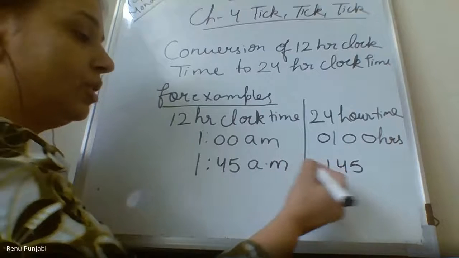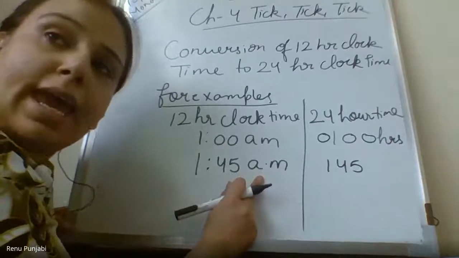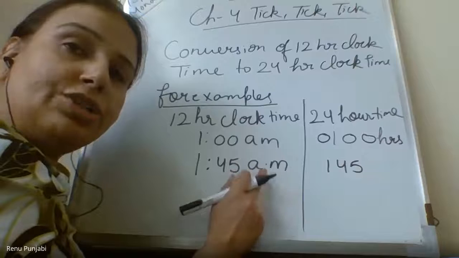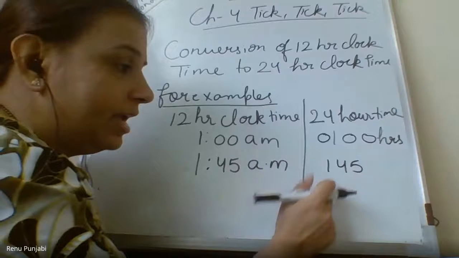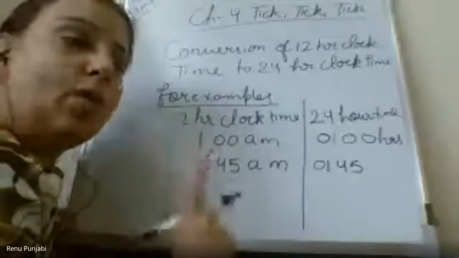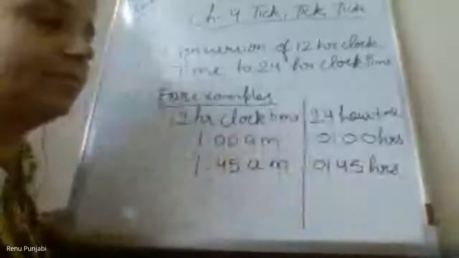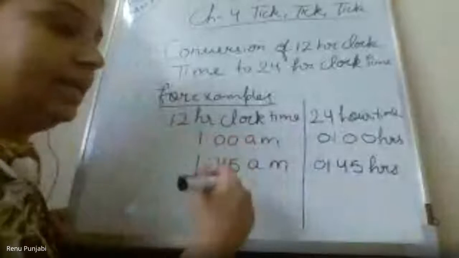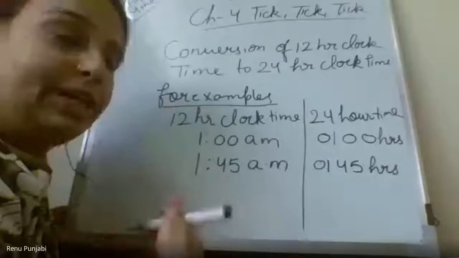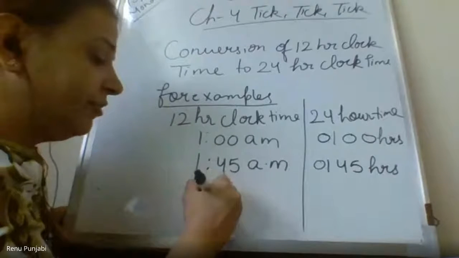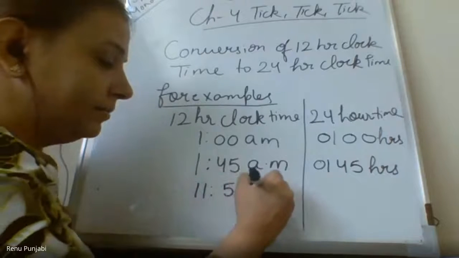So here also it's AM, so we will not change the time. Write 145, put a 0 here. As I told, we need the 4 digits. So write the hours. This will continue till 11:59. Suppose you have 11:55 AM.